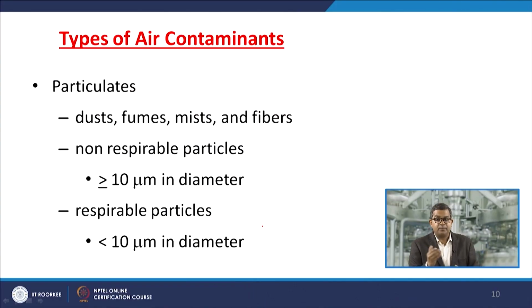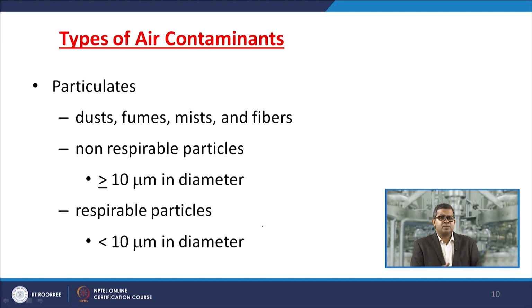Almost 50 to 60% of the coverage of industrial hygiene is based on air contaminants. So we must know what kinds of air contaminants there are: particulates, dust, fumes, mist and fibers. Non-respirable particles are greater than or equal to 10 micrometer in diameter; respirable particles are less than 10 micrometer in diameter.